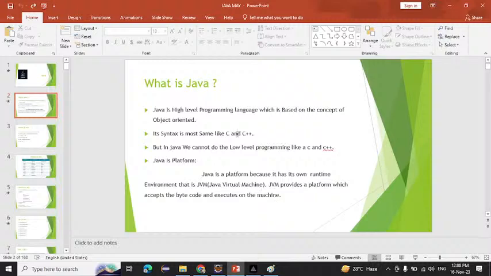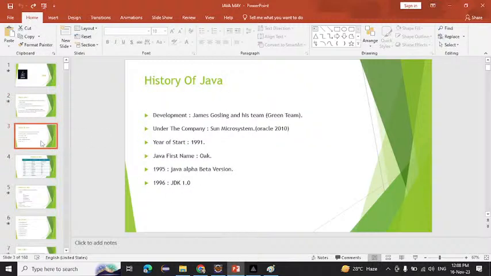So after that, the history. What is the history of Java? It is like a story. If we see the history, we are also listening to it like a story only, right? Suppose our team is there and we try to create a project. One leader will be there and one team will be there. In the same way, they were also creating a project.